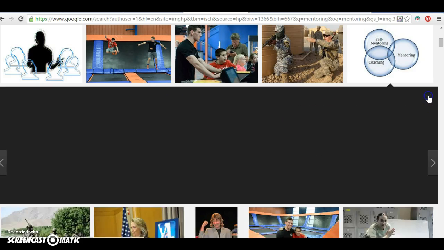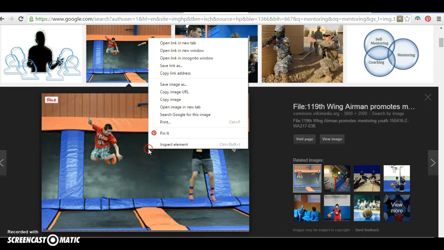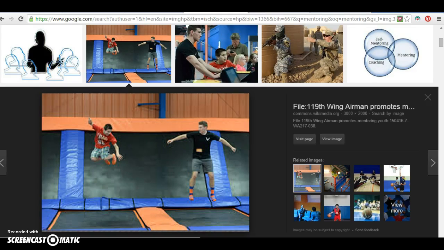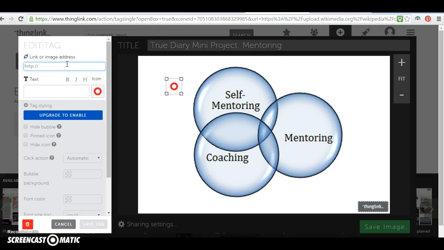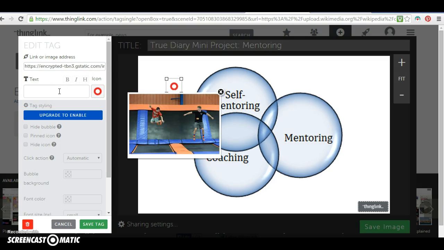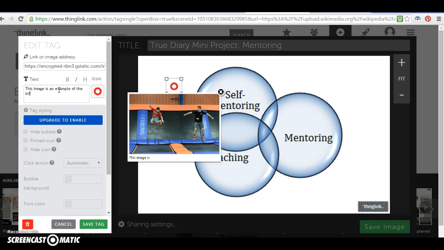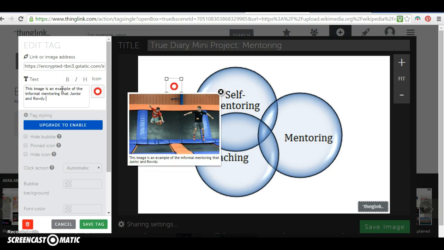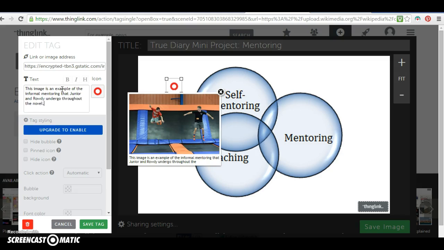Now I am going to go back and add this image because it does remind me of Junior and Rowdy. So I'm going to copy that image URL again. I'm going to go back to Thinglink. I'm going to add this link, okay, and simply say this image is an example of the informal mentoring that Junior and Rowdy undergo throughout the novel.